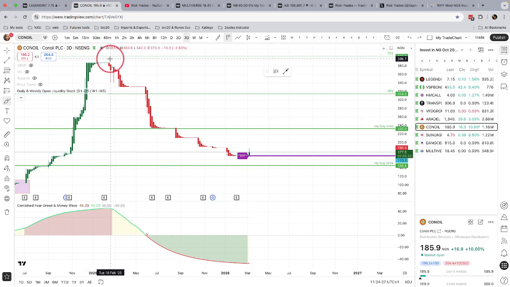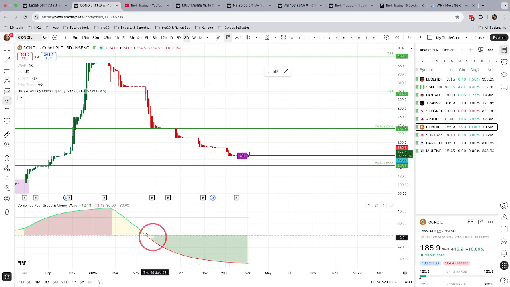Now, this is Conoil. Conoil has literally sat at one price, 169, for the past over 4 weeks. You can see there's no other price it has been at for 4 weeks. 4 weeks ago, this was the price. 3 weeks ago, this was the price. And it was only yesterday that prices moved to 185 naira and 90 kobo. Just yesterday. And negative money flow, the area in green, is usually a lot of fear.